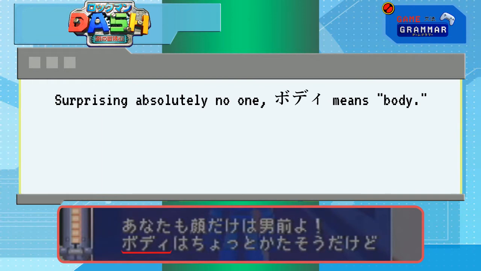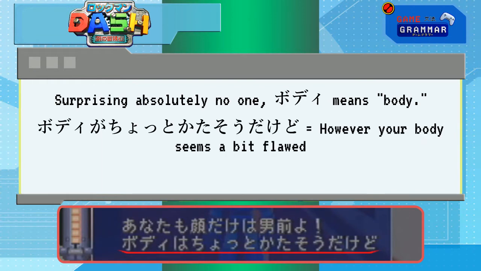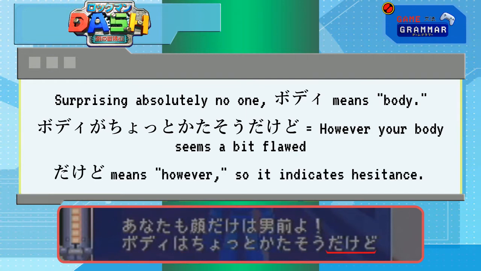Body means body, so "body ga chotto katasou da kedo" means, however, your body seems a bit flawed. Look who's getting picky now. The dakedo at the end of the statement gives it some hesitance, hence the "however" in our translation.